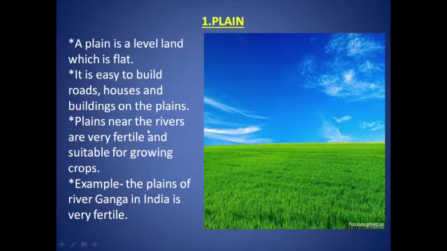Plains near the rivers are very fertile and suitable for growing crops. Example, the plains of river Ganga in India is very fertile. The plains near the Ganga river is very fertile. It is very adequate for growing crops.